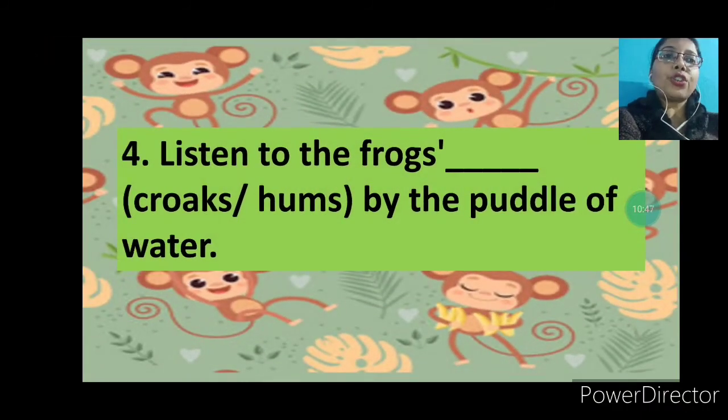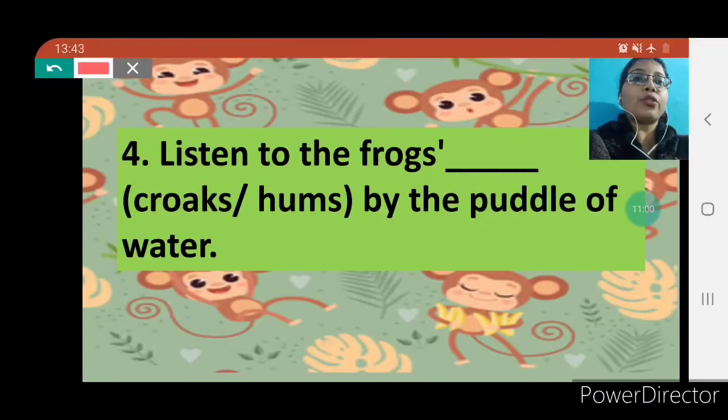Okay children, here is question number 4. Listen to the frogs dash by the puddle of water. Frogs produce sounds like croaks, and bees hum and buzz. So here the correct answer will be croaks. Listen to the frogs croak by the puddle of water. Okay children, so this is your answer.